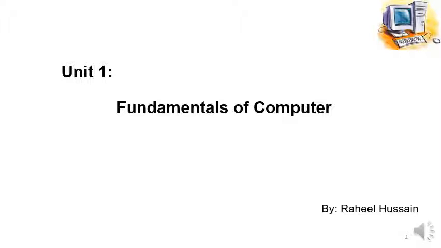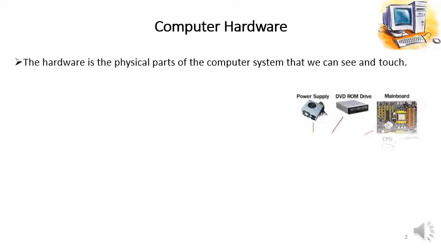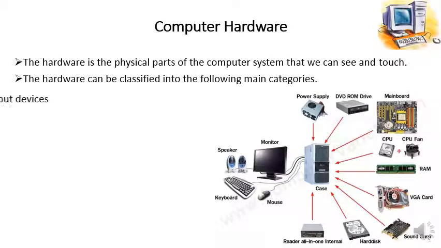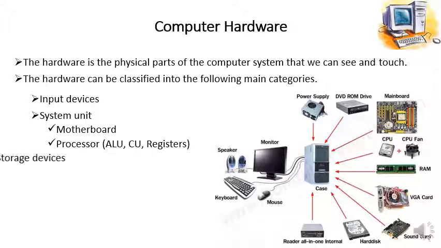Students, we are in unit 1, that is fundamentals of computer. We are studying computer hardware, and so far we have studied input devices, system unit, and inside the system unit we talked about the motherboard and processor, that is your CPU, which consists of ALU, CU and memory registers. Then we talked about the storage devices, and in the last lesson we talked about the output devices.